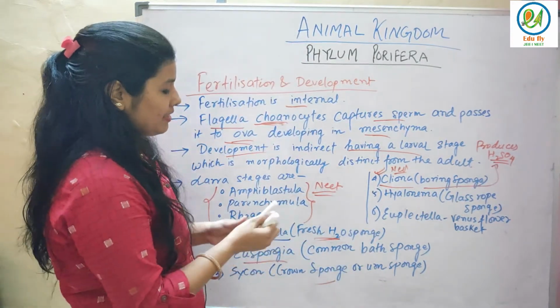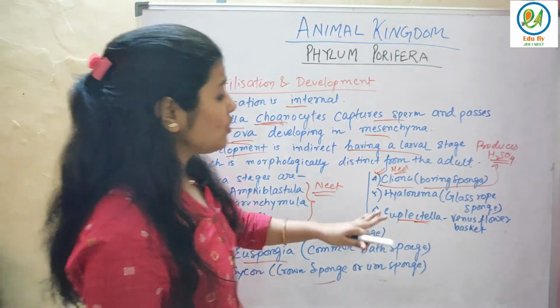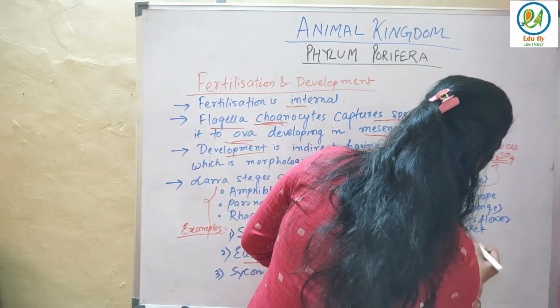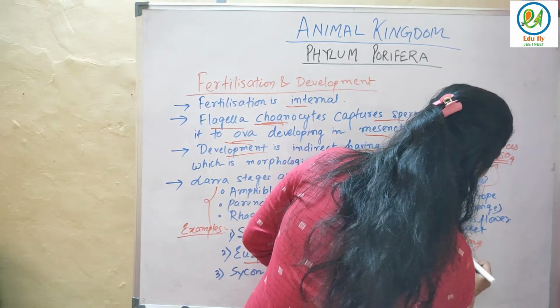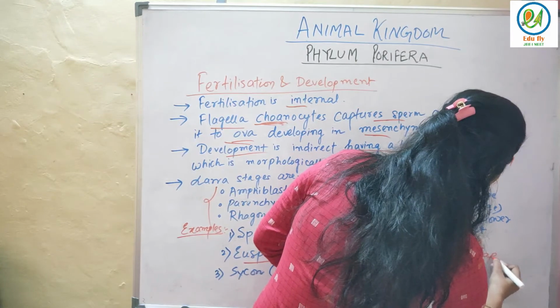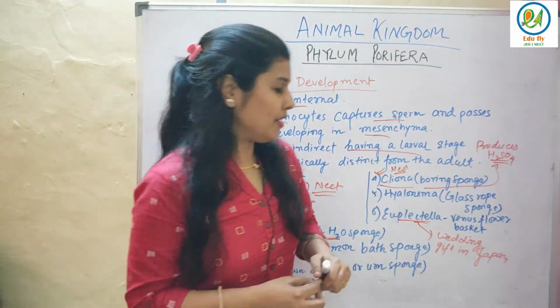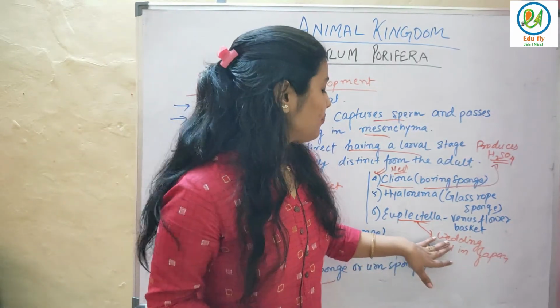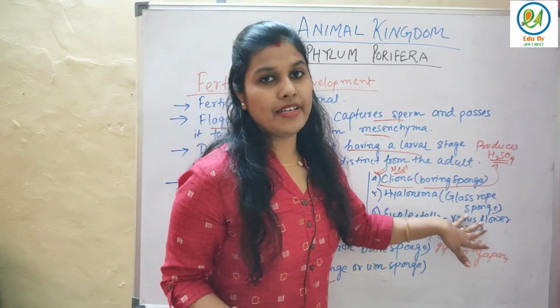Next is Euplectella. Euplectella is known as the Venus flower basket. Actually, this flower is given as a wedding gift in Japan. This flower is very important in Japan, because when someone gets married, people give each other this flower as a gift. Euplectella, this is known as the Venus flower basket.